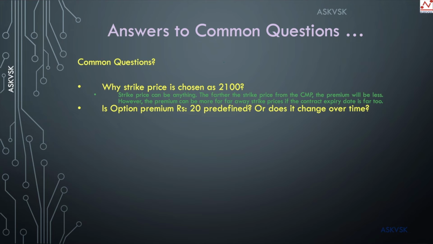So the conclusion here is that the premium of the option keeps changing as the current market price of the underlying stock keeps changing. Also, apart from the underlying asset price, it depends upon the volatility in the market and the time value left in the contract. So that decides the price of the option premium. Okay, all right. Let's see the next one. How is the lot size determined?